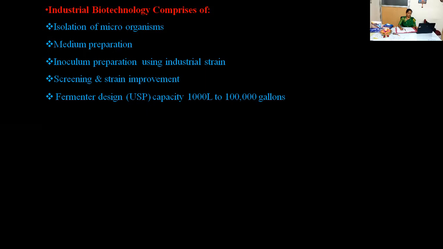If you want to obtain a very good product, first and foremost you need to provide the proper nutrient medium, because optimization of the nutrient medium is vital to ensure maximum yield of the product.